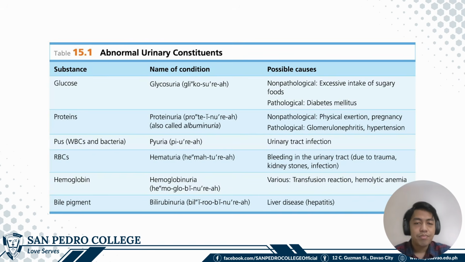Hemoglobin in the urine is hemoglobinuria, and this may be because of transfusion reactions and hemolytic anemia. These are conditions in which there is lysis of red blood cells or destruction of the red blood cells, releasing the hemoglobin of the red blood cells. If you have bile pigment in the urine, that is bilirubinuria. Example of diseases which present as such is liver disease or hepatitis.